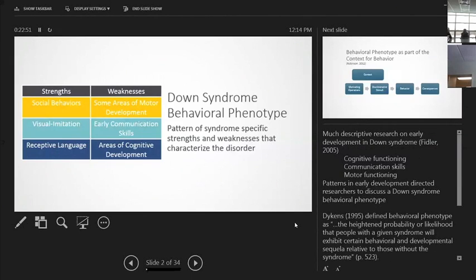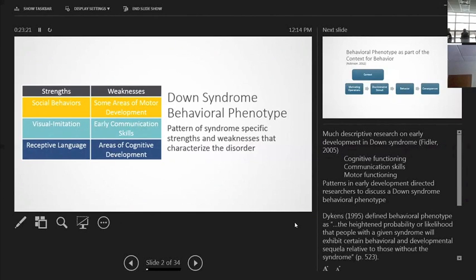So we know quite a bit about what children with Down syndrome display as they begin to develop. There's a lot of descriptive literature that talks about their strengths and weaknesses in cognitive functioning, in communication skills, in motor skills, and these patterns that are described lead to researchers who talk about what's called a Down syndrome behavioral phenotype.